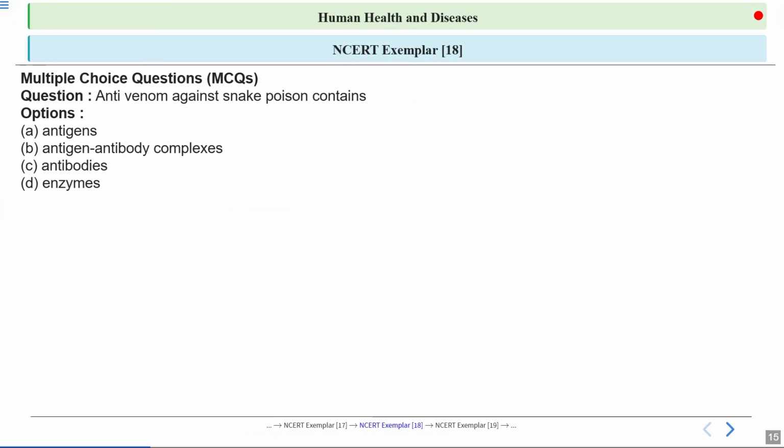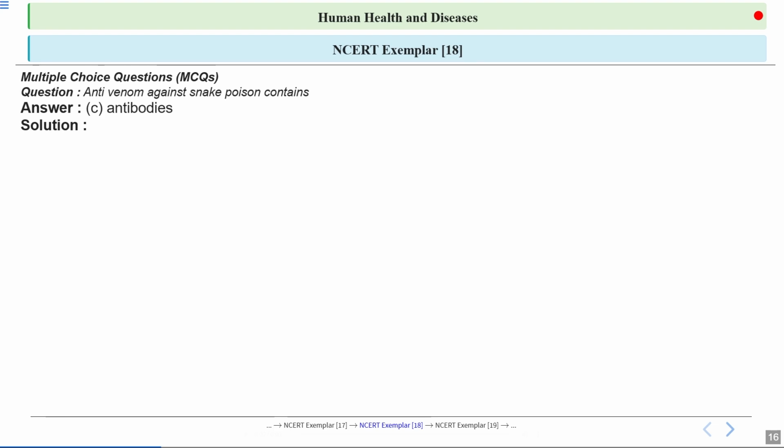Next one, antivenom against snake poison contains. So what are the options? Okay, antigens, antigen-antibody complexes, antibodies and enzymes. So what will be the correct answer? Option number C, antibodies is the correct answer.